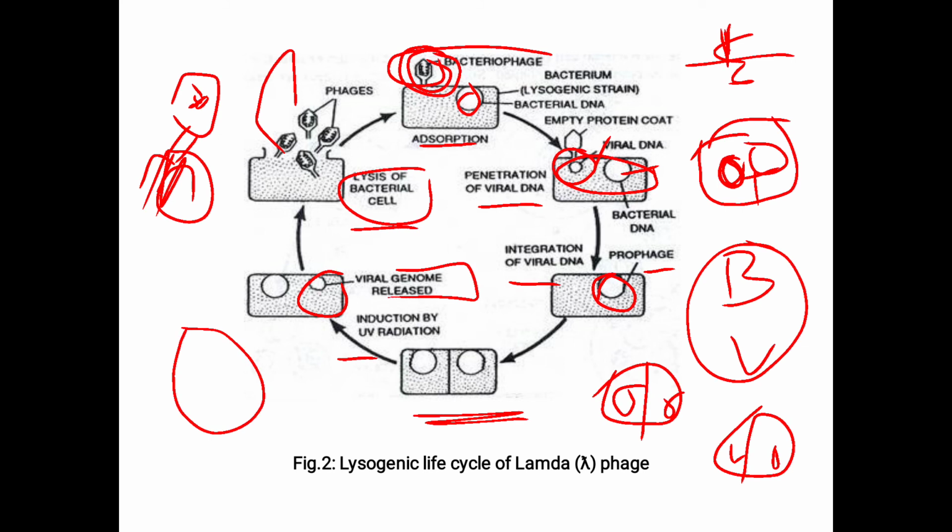This is the lysogenic life cycle, which is seen in the lambda phage. Here we studied the lytic cycle and the lysogenic cycle. Those which are not able to undergo the lytic cycle go for the lysogenic cycle. In the lytic cycle, we studied the infection, synthesis of phage components in the host cell, assembly of new phages, and liberation of the phage particles from the host cell. In the lysogenic cycle, we studied the adsorption, the penetration of the viral DNA, the integration of the viral DNA, the induction by UV radiation, and the lysis of the bacterial cell.